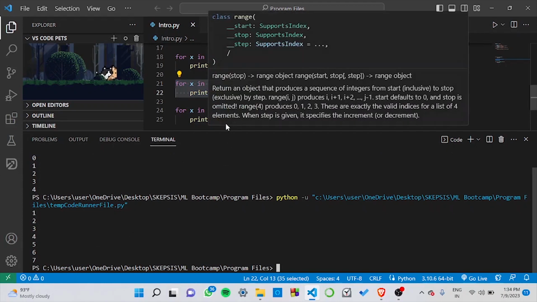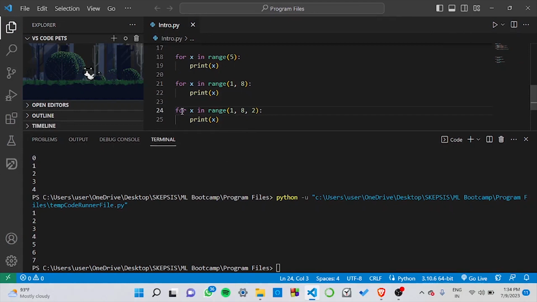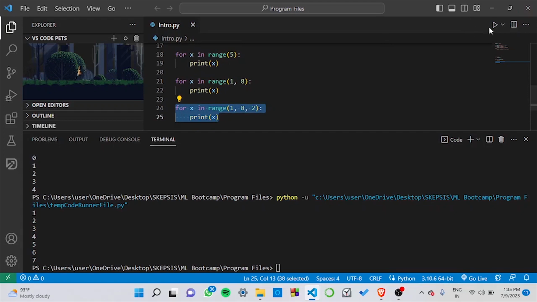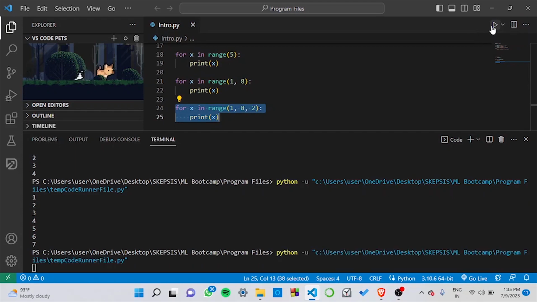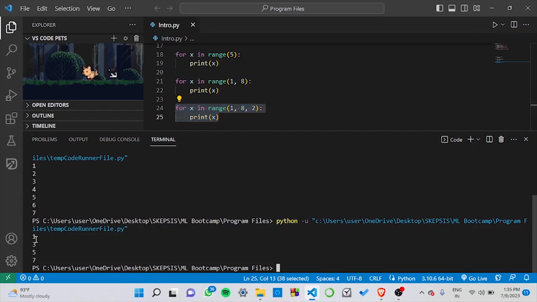Now let's say I wanted to see only the odd numbers between 1 and 7. What can I do in that case? Well, along with the starting range and the end range, I can add a step count. So I'll run the statement for x in range 1, 8, 2. Now 2 here is the step count, which means it would not take one; it would leave one number and then print the next one. As you can see, it returns only the odd numbers, that are 1, 3, 5, and 7.